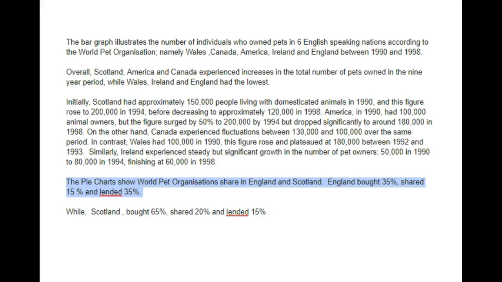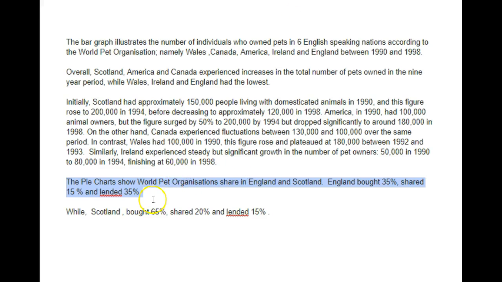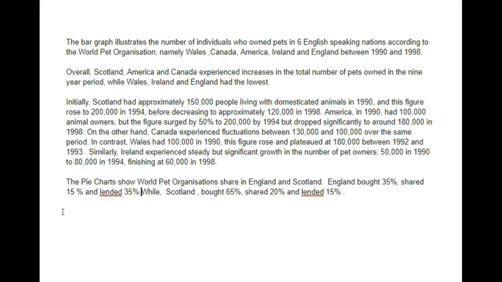So yeah, this is about the other pie chart, which says the percentage of people that bought, shared or leased their cars. Bought, shared and leased cars. Car ownership Scotland, car ownership England. So this shouldn't be included. But just to show you this, if you want to use a while statement, it goes usually after a comma. And we don't need this comma here. Or this one here, actually.